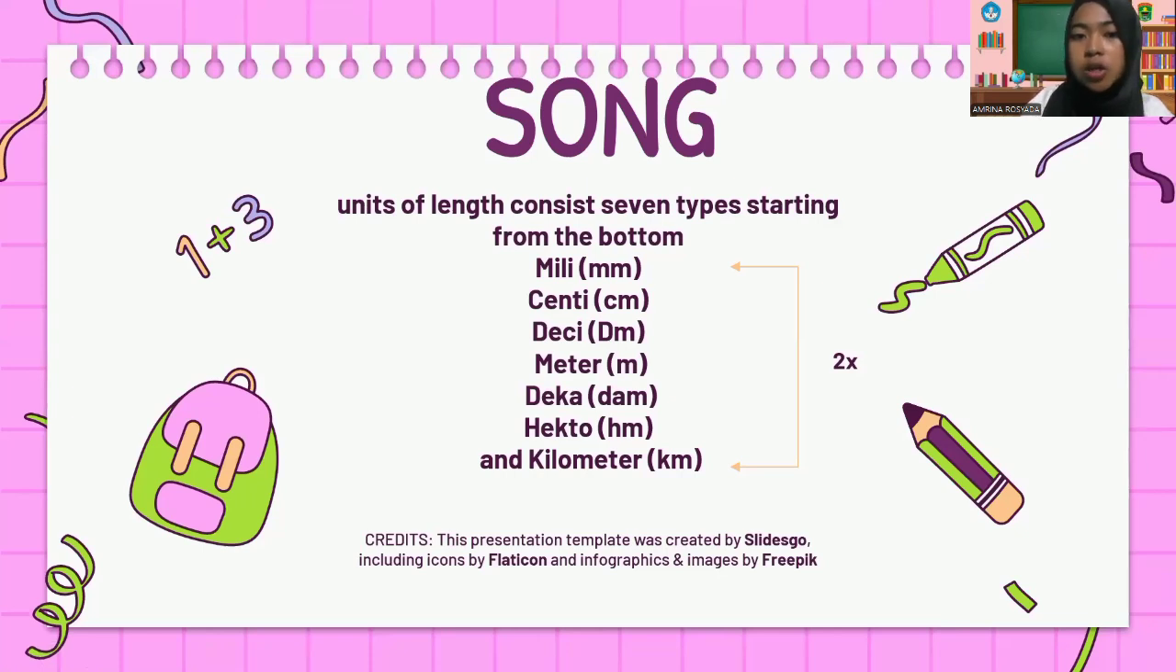Units of weight consist of seven types, starting from the bottom. Milli, senti, desigram, deka, hekto, and kilogram.